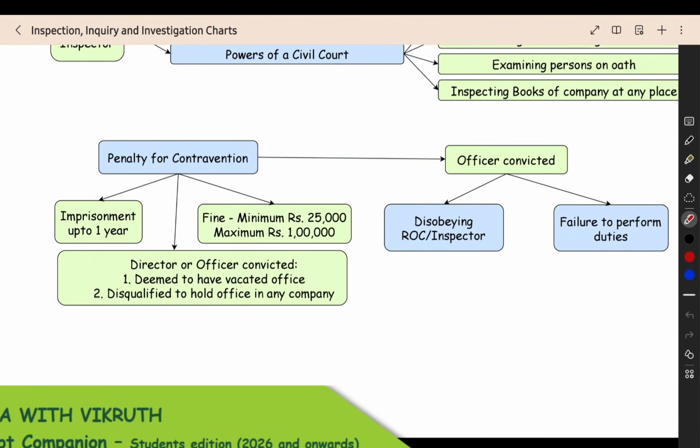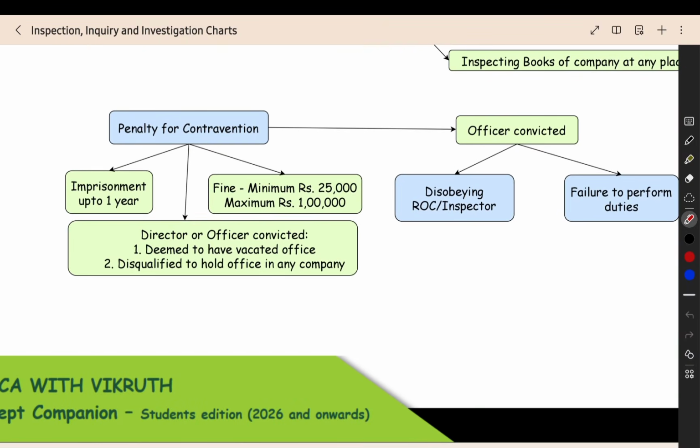You are not following the section, you are violating the section. Then what will happen? Officers and employees face imprisonment up to 1 year. You can be put in jail for a maximum period of 1 year. Then fees, fine. They will levy a fine, minimum 25,000 rupees, maximum 1 lakh rupees. So this is the fine that can be levied for contravention.